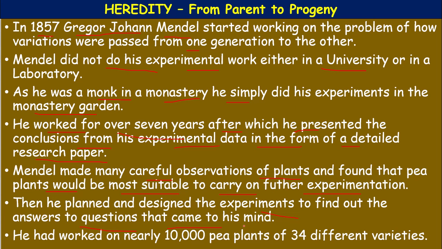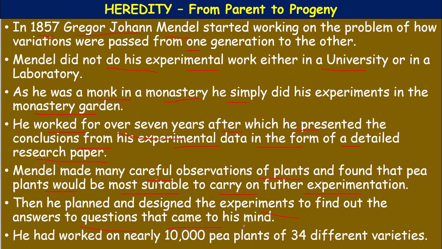So, in 1857, Gregor John Mendel started working on the problem. What is the problem? How the variations were passed from one generation to another generation. He did not conduct these experiments in a laboratory or in a university.